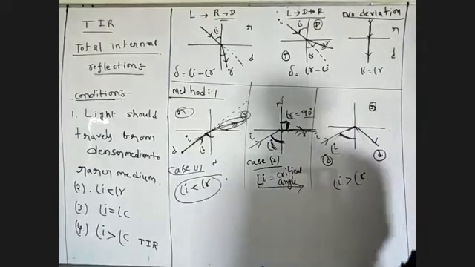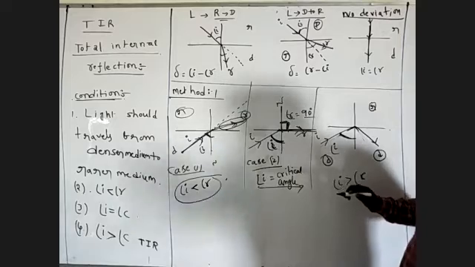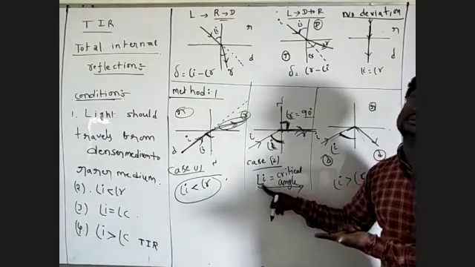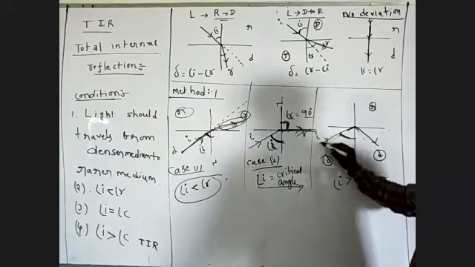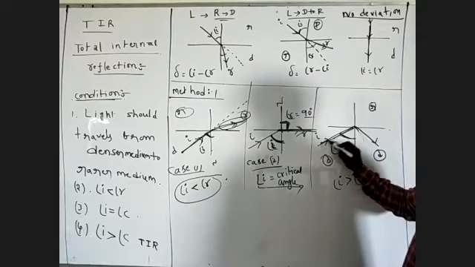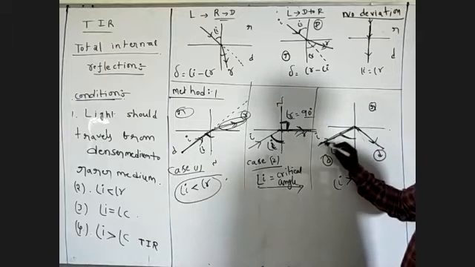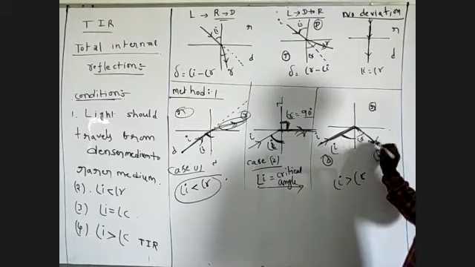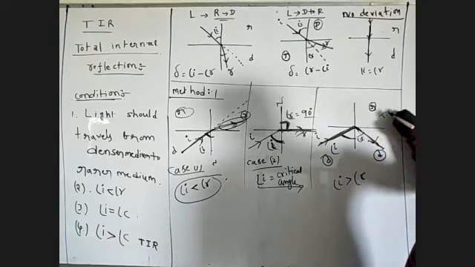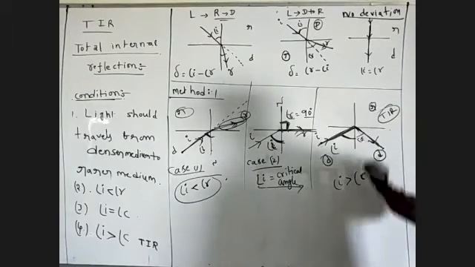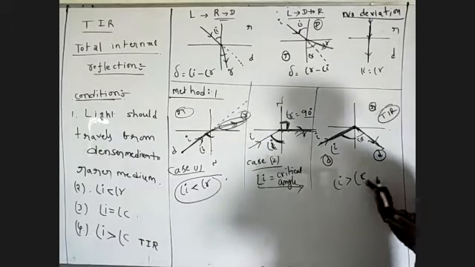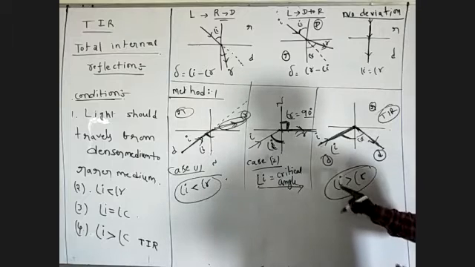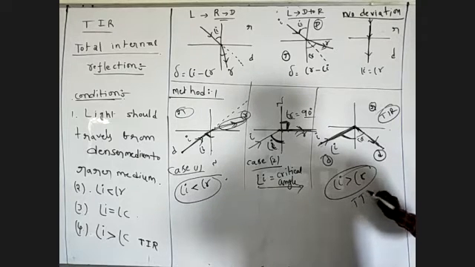Now next, I increase the angle of incidence so that it is greater than the critical angle. So what will happen? Light travels from denser medium to denser medium again. We call this total internal reflection, which takes place at the point of incidence. In this condition, angle of I greater than critical angle, TIR takes place.